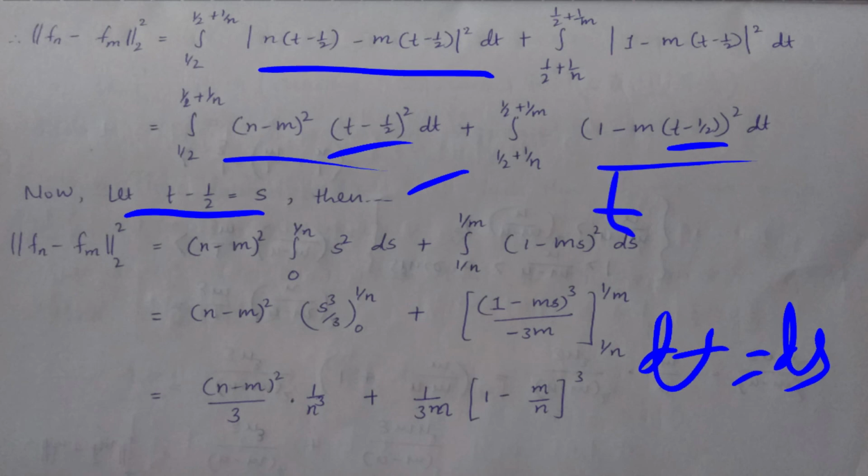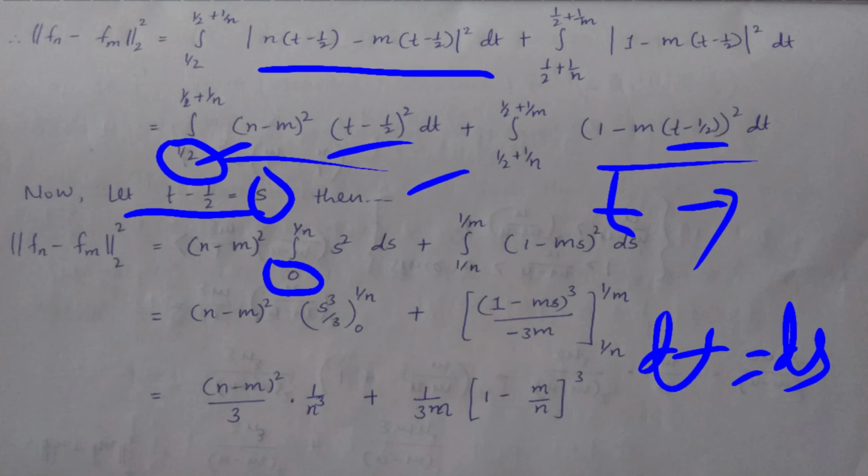If my t tends to 1 by 2, then s tends to 1 by 2 minus 1 by 2. It means s tends to 0. So when t tends to 1 by 2, s tends to 0.